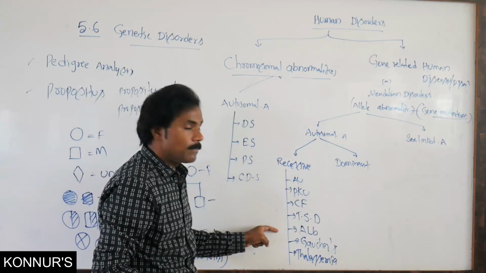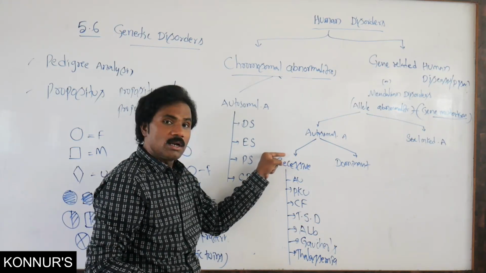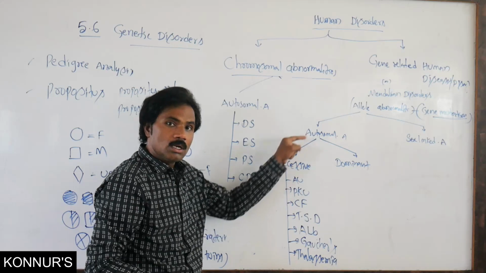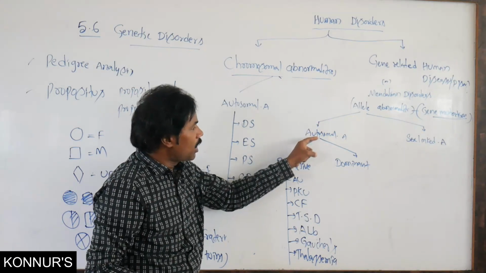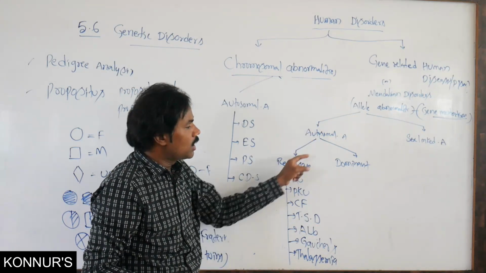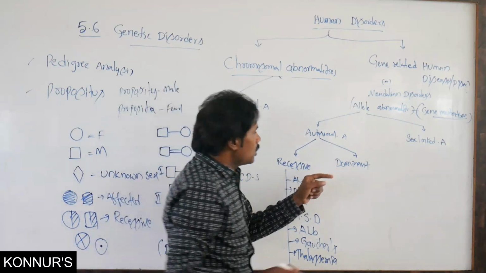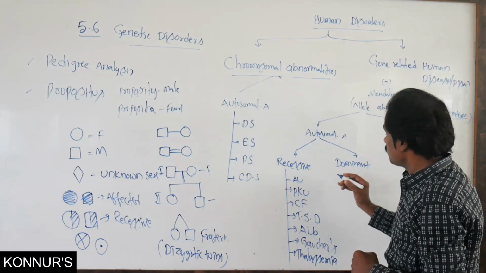Remember properly which ones represent recessive autosomal genetic disorders. Then which ones represent dominant disorders?